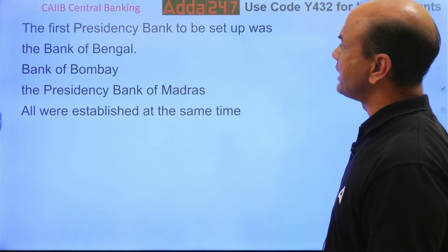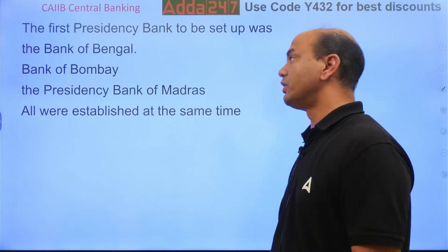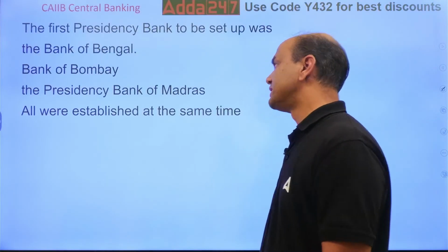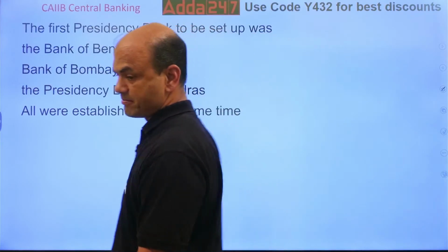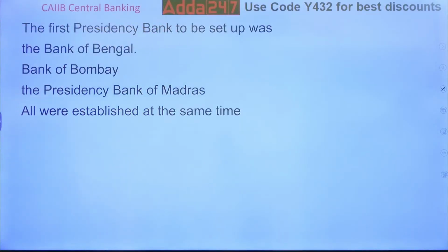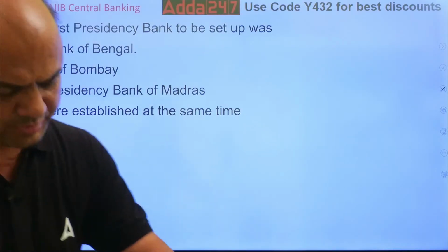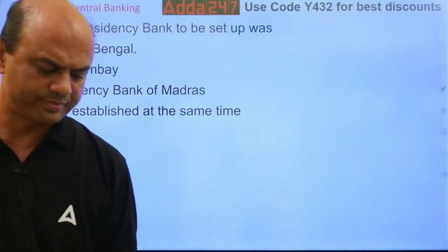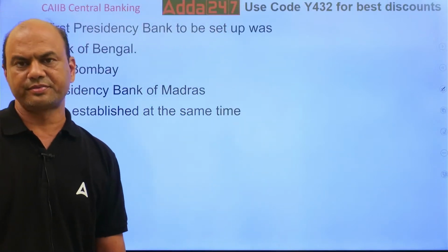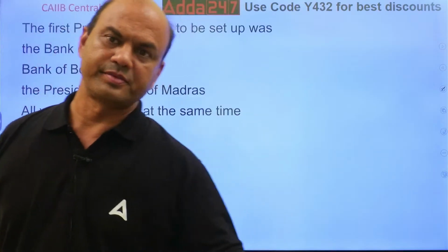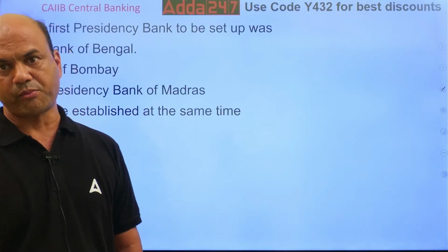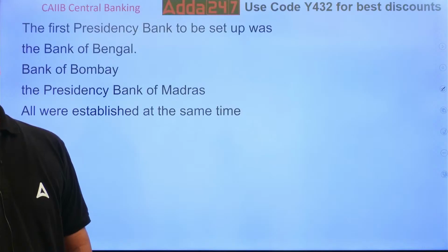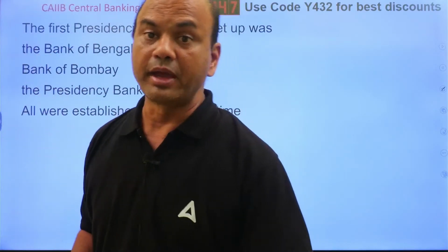The first presidency bank to be set up was Bank of Bengal, Bank of Bombay, the Presidency Bank of Madras. All were established at the same time. This is quite a difficult one. Think over it. Which is the answer? This is really difficult. The answer is Bank of Bengal.